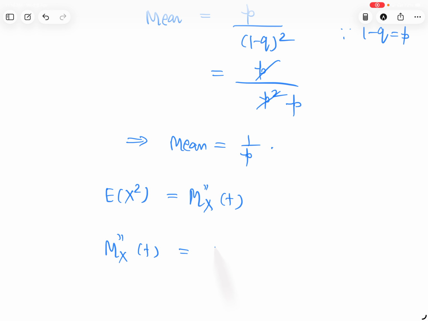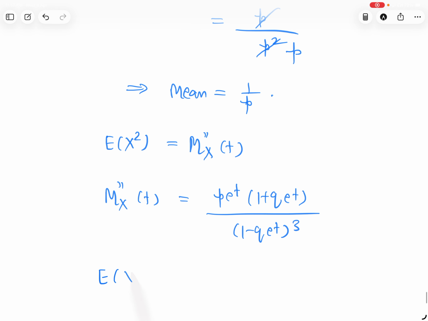M double dash t is actually p e to the power t, 1 plus q e to the power t, upon 1 minus q e to the power t whole cube. So E[X square] is evaluated at 0. Put t equal to 0. So what will you get after solving it?